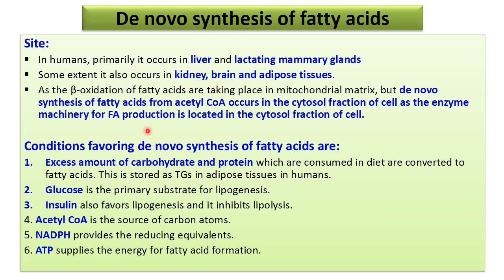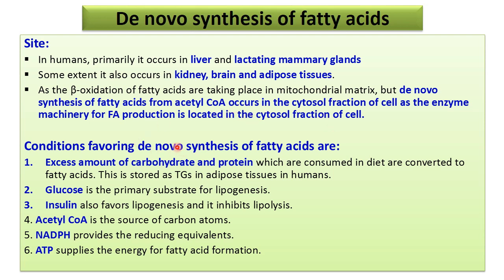Beta oxidation of fatty acid takes place in the mitochondrial matrix, but de novo synthesis of fatty acid occurs in the cytosol. It is synthesized from acetyl coenzyme A. In fatty acid oxidation the product was acetyl coenzyme A, and for the synthesis also we have the same reactant, acetyl coenzyme A, which is the resource. So acetyl coenzyme A has to be transferred to the cytosol.